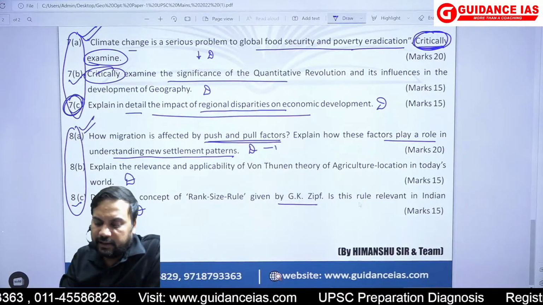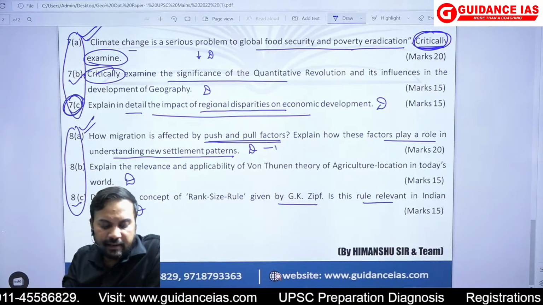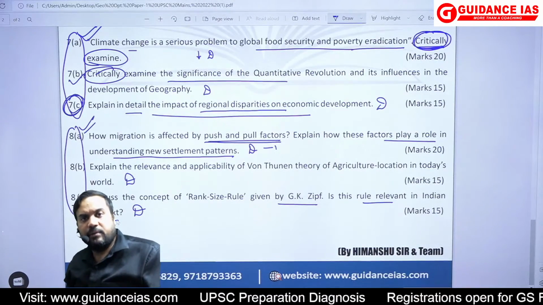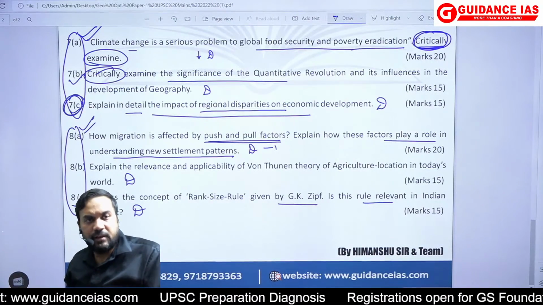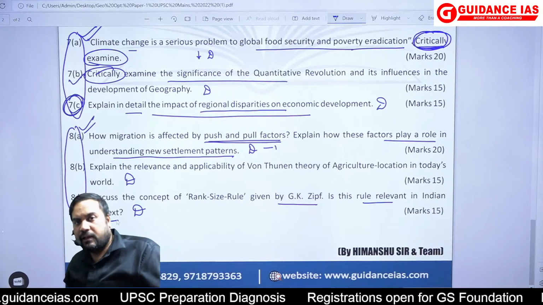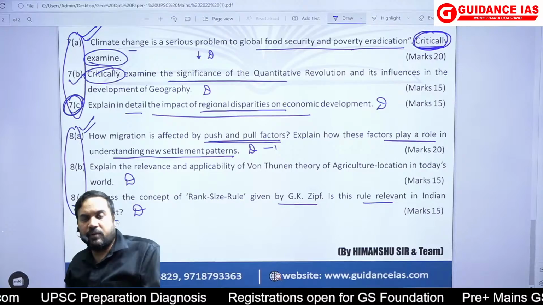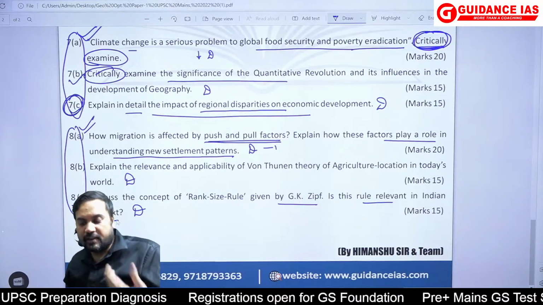Then question number 8C, discuss the concept of rank size rule given by GK Ziff. Straightforward. Is this rule relevant in Indian context? No, this rule is not relevant in Indian context. You can write about the study which was done by Qazi Ahmad, and he found that there were hardly any states of India where it was applicable. The only state he found a little bit of applicability was Rajasthan.